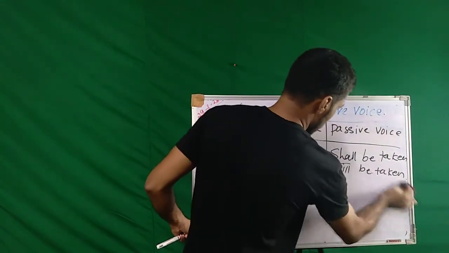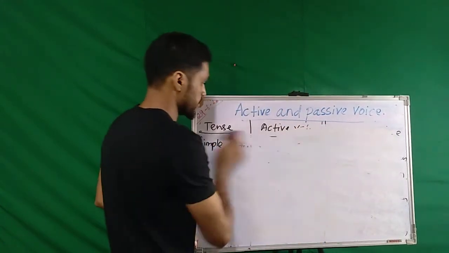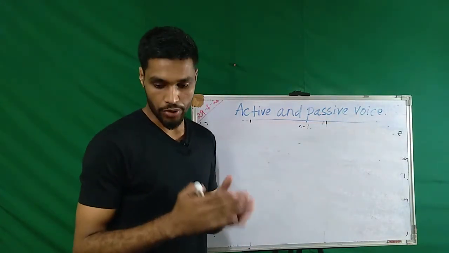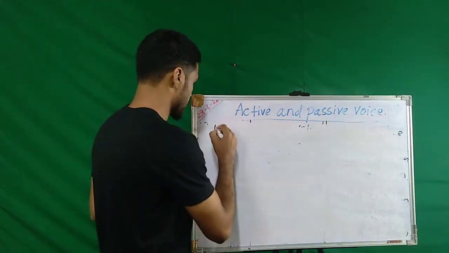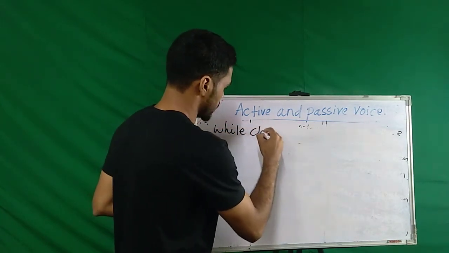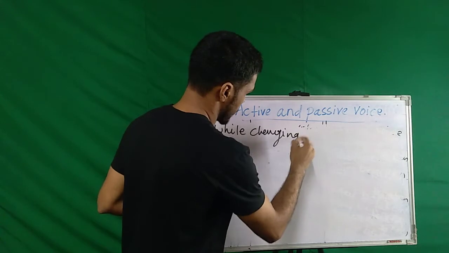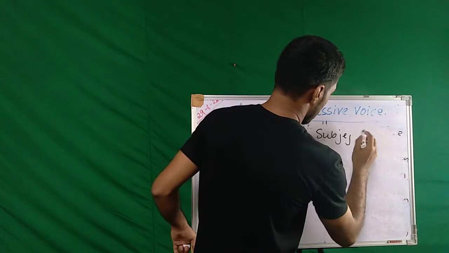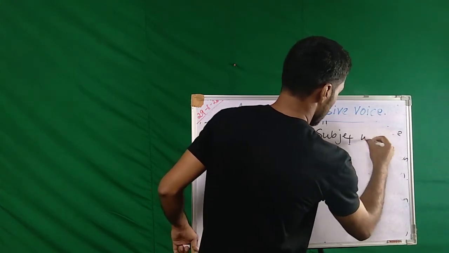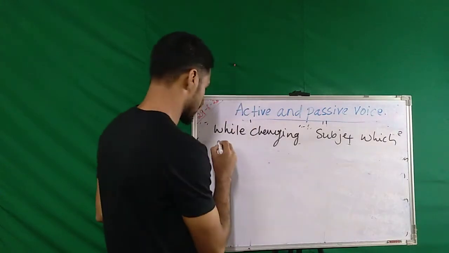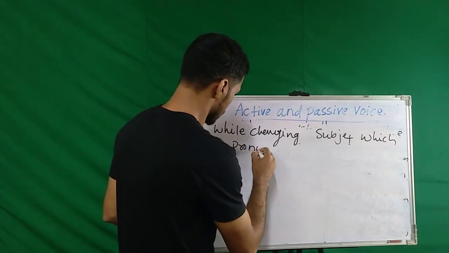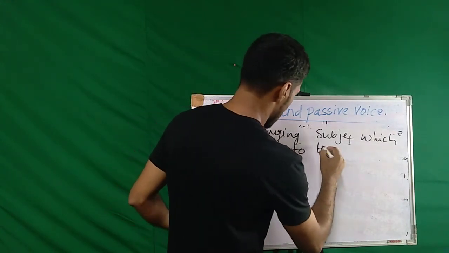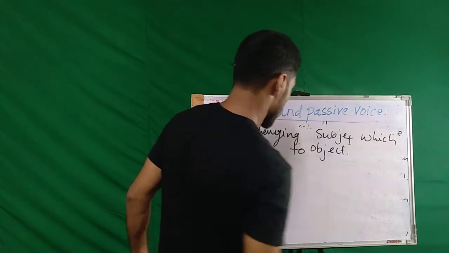There is another thing that we have to remember: while changing a subject which is a pronoun to an object.